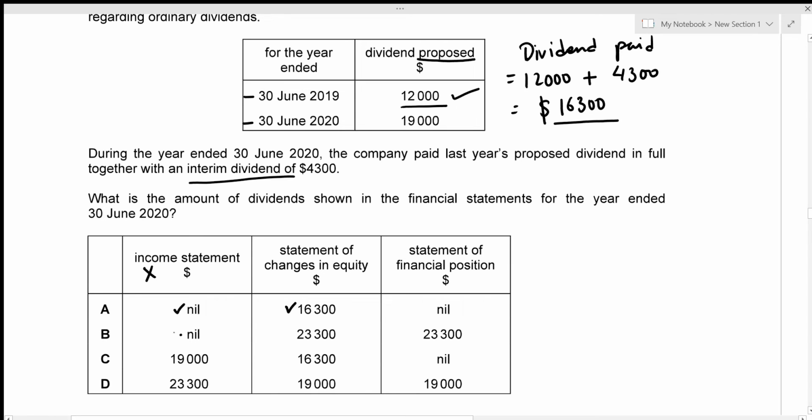So these two are the correct one here. And for the statement of financial position, again, it does not record dividend, so it should be nil. So this and this are the correct options. So this is the correct one, which is given by option A.